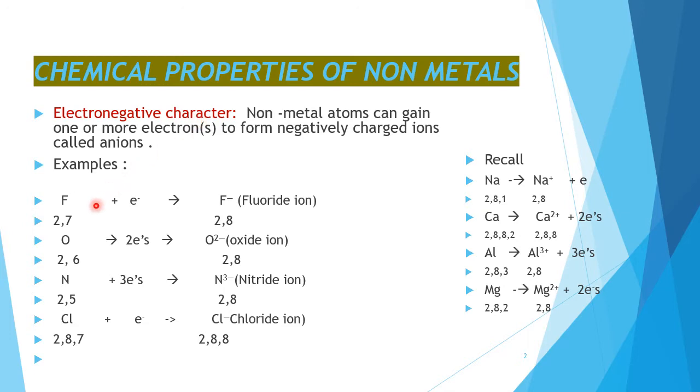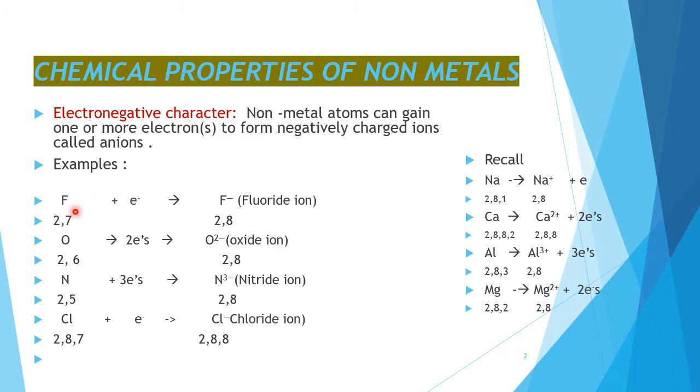Children, if you see the non-metal atoms' electronic configuration, for example, fluorine, oxygen, nitrogen, chlorine, etc., you can see all these non-metals have either 7 for fluorine, 6 for oxygen, 5 for nitrogen, 7 for chlorine. That means they have 5, 6 or 7 electrons in their valence shell or outermost shell, and hence it is easy for them to gain either 1, 2 or 3 electrons to get the nearest inert gas electronic configuration.